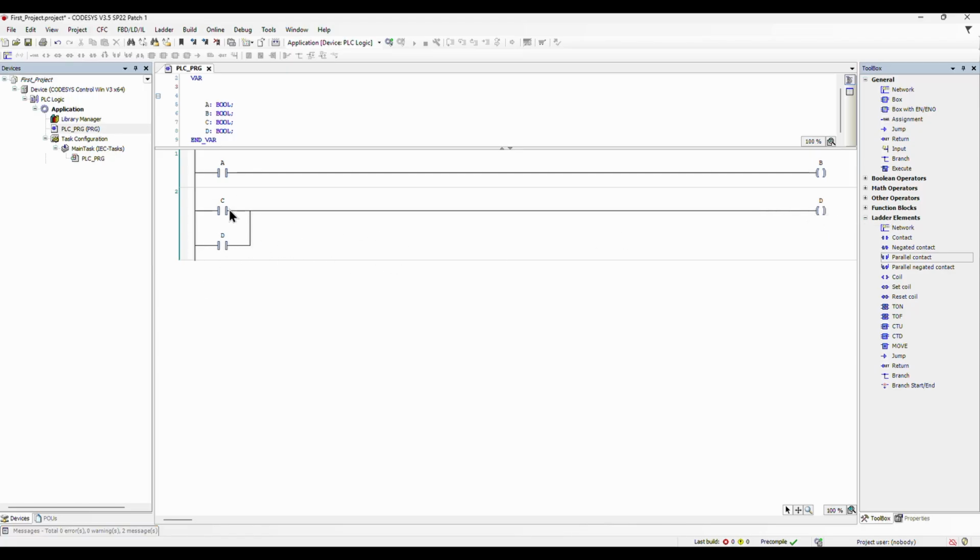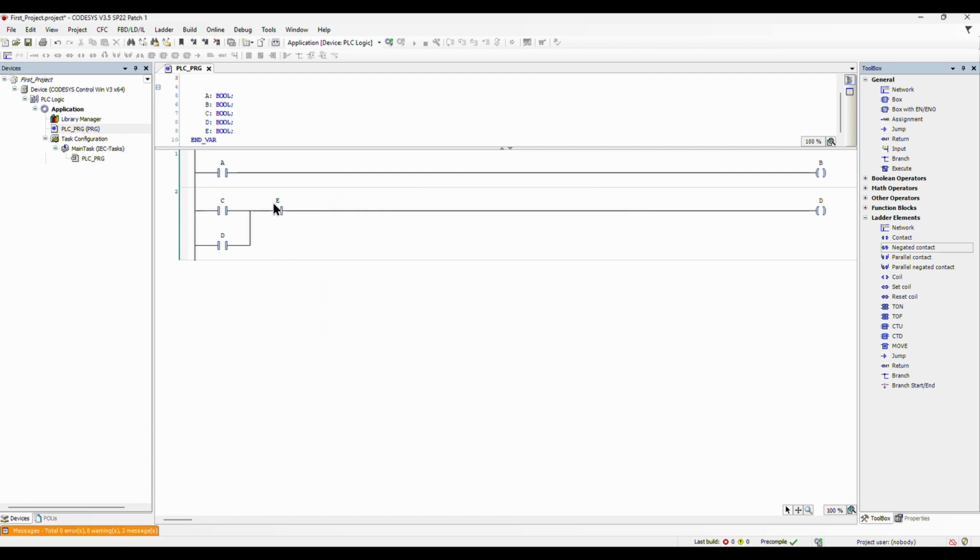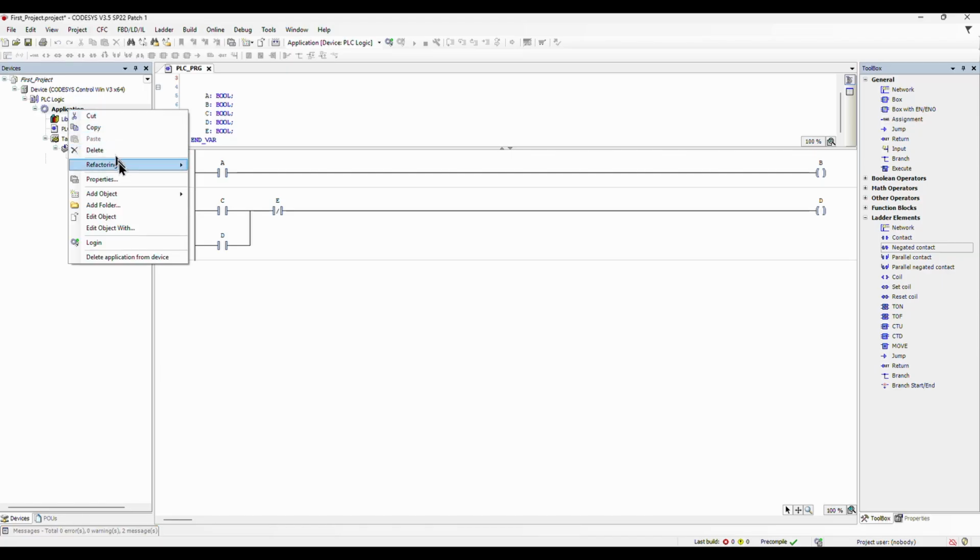Then, we will drag and drop from the toolbox normally closed contact and name it E. Now our logic is created, and now we will move to create our visualization.